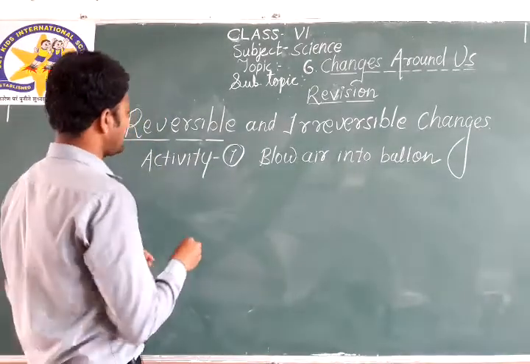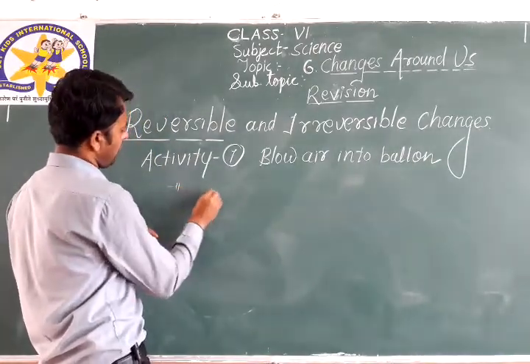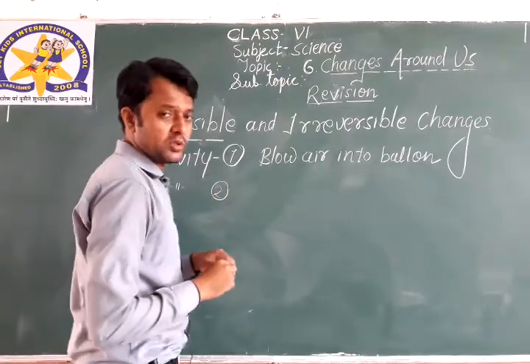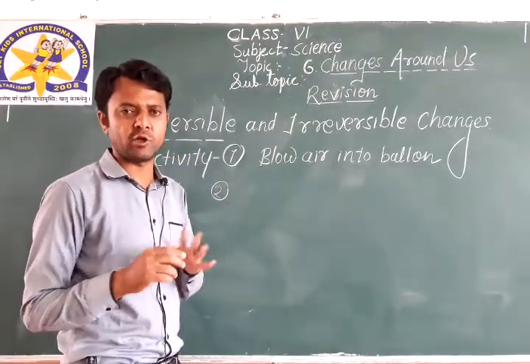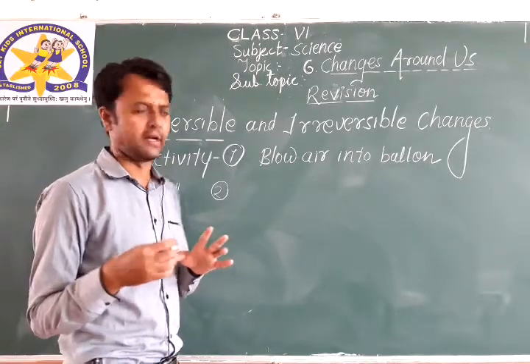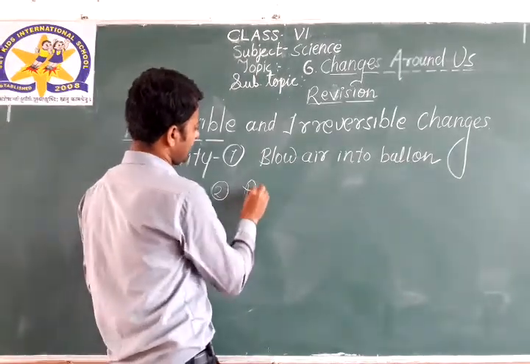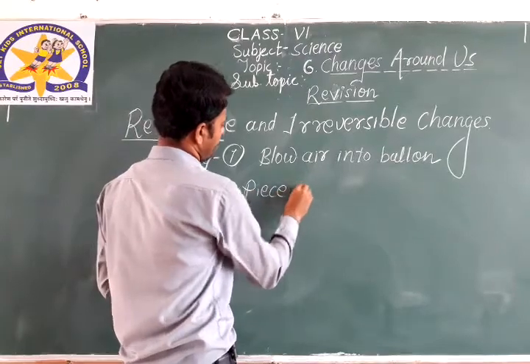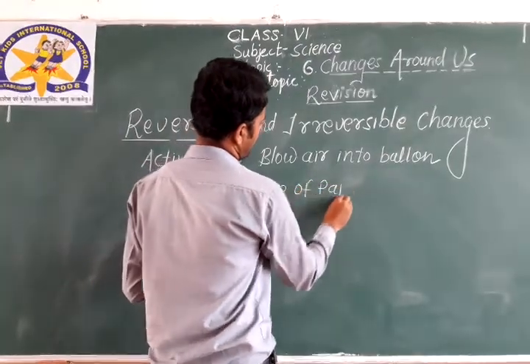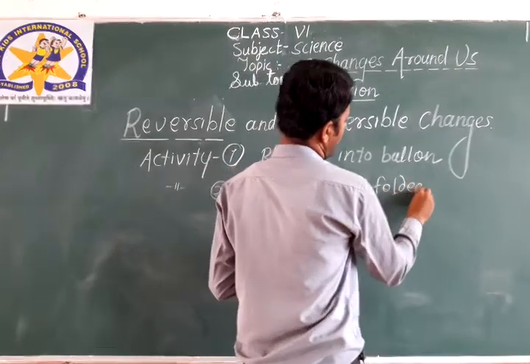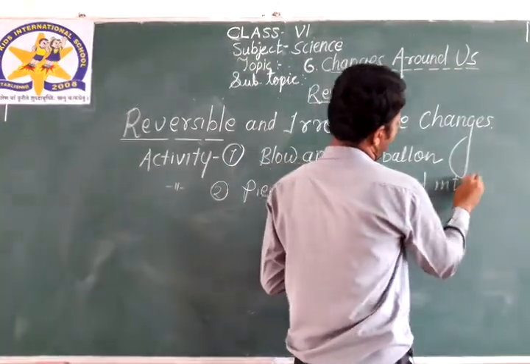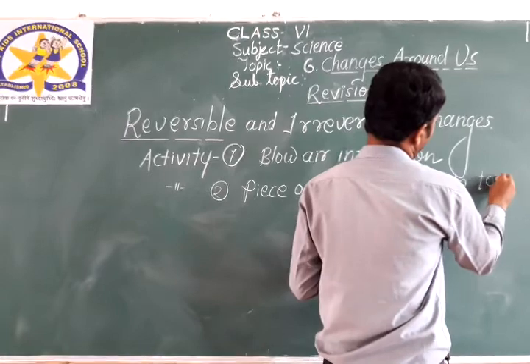What was the second activity? The second activity was we have to take a piece of paper and fold it into a toy aeroplane.